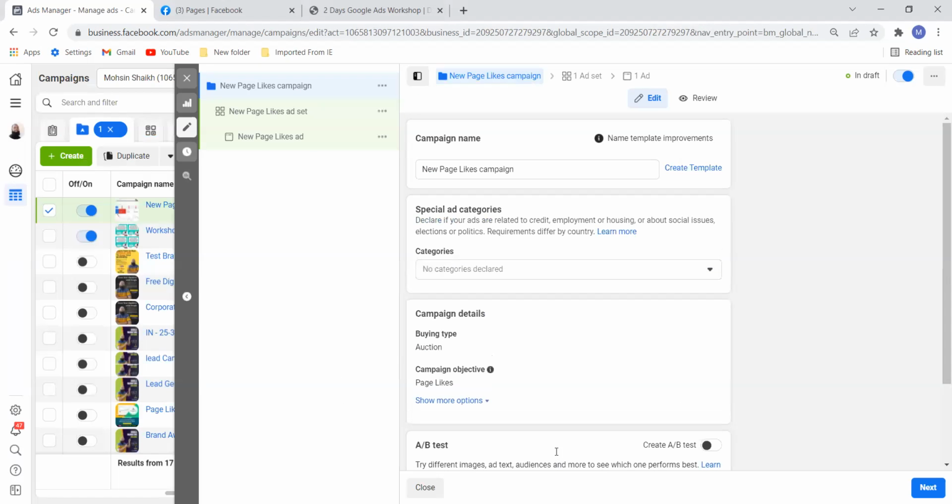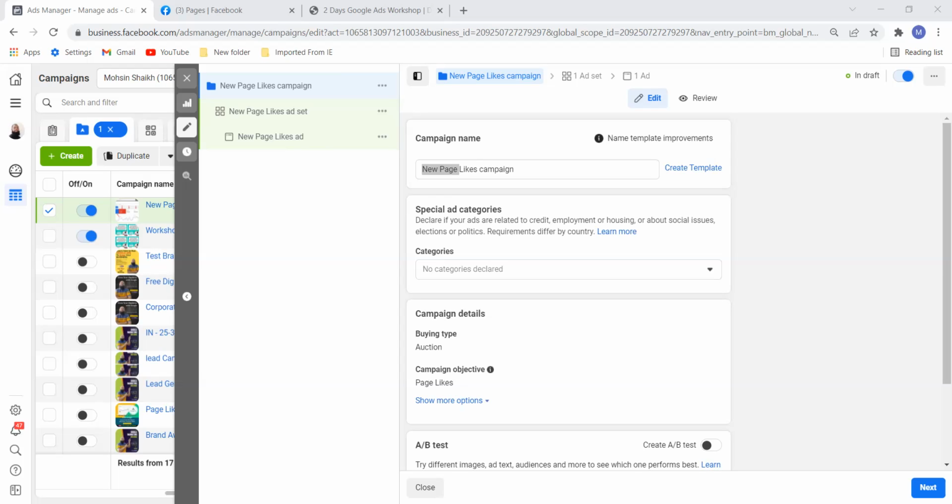There are not too many settings like in Google, but still, for example, I will give the name here. See, three things are there. Let me explain. This is the campaign, this is the ad set, and this is the ad. Ad set is very important. All settings are here, in the ad sets, and then the ad is simple. And this page campaign setup is very simple. So let us study each and every setting in detail.